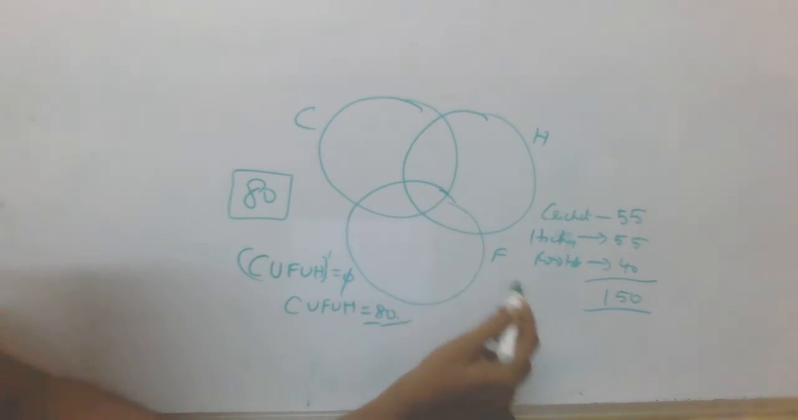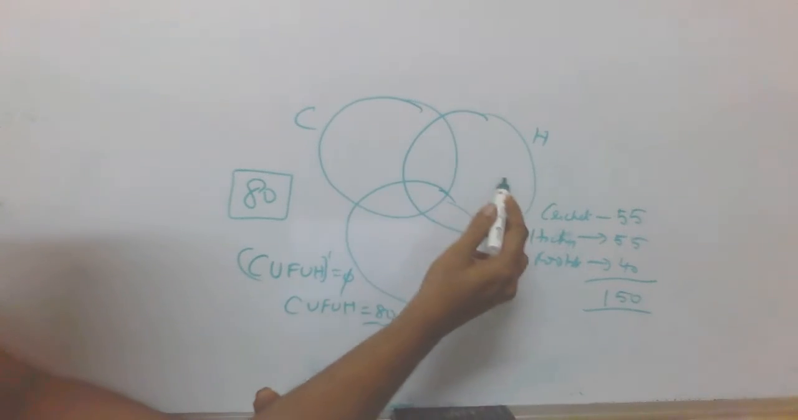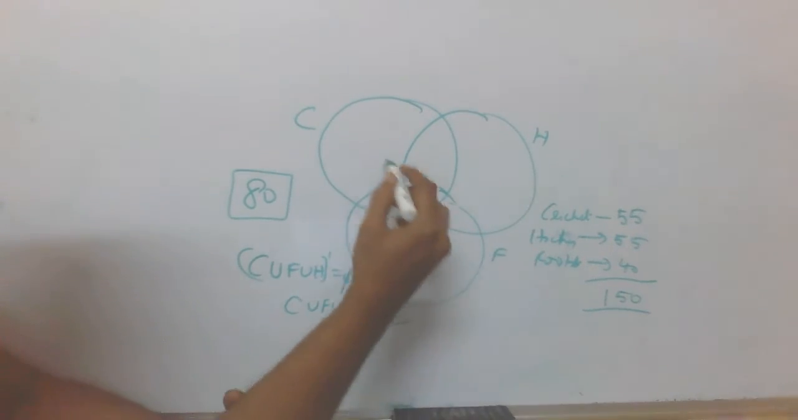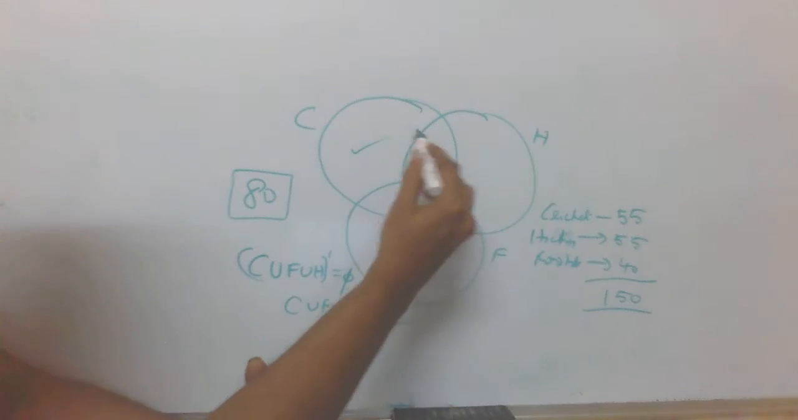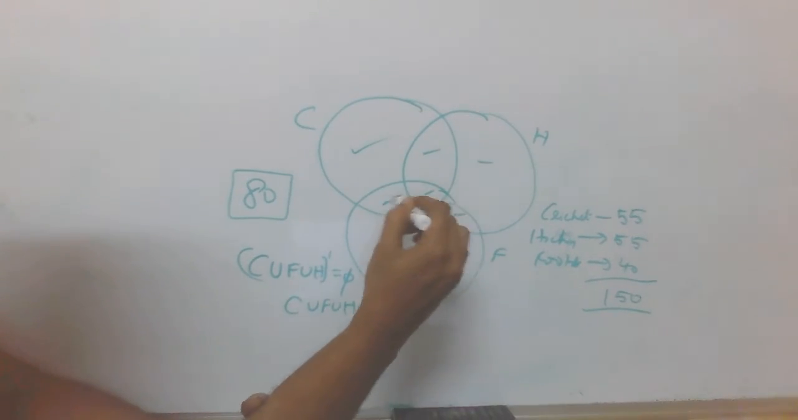See, it's quite obvious that when we added the cricket, hockey, and football lovers, there are actually these zones 1, 2, 3, 4, 5, 6, 7 zones. These are the intersection zones, and these are double intersection zones. This one is the triple intersection zone.